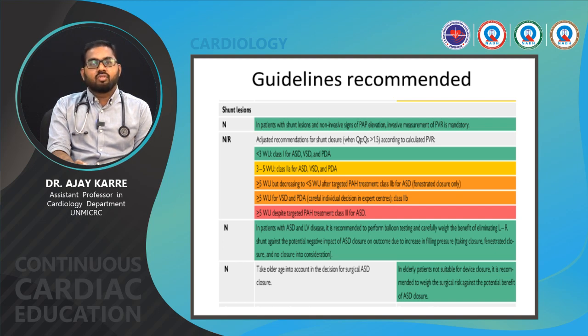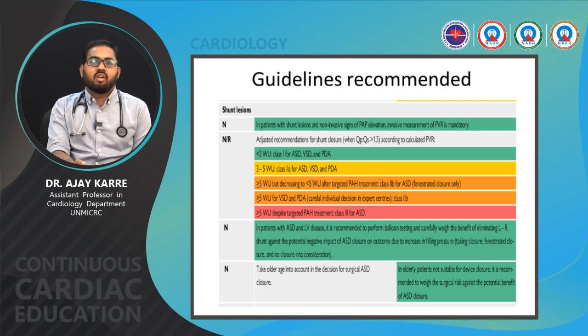More than 5 Woods unit despite targeted PA treatment is a class 3 indication for ASD, and ASD closure should be deferred. In patients with ASD and LV disease, it is recommended to perform balloon testing and carefully weigh the benefit of eliminating left to right shunting against the potential negative impact of ASD closure on outcome due to increase in filling pressures, taking closure, fenestrated closure or no closure into consideration.